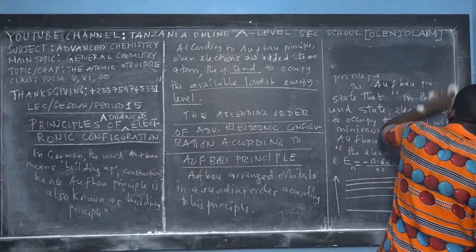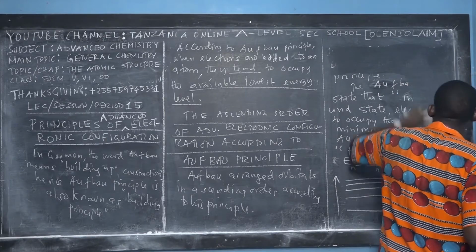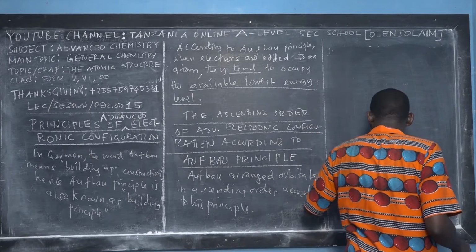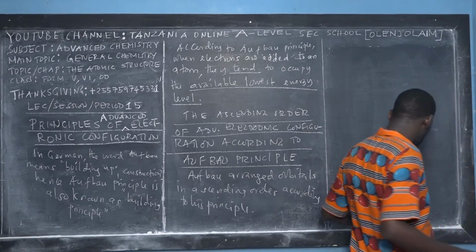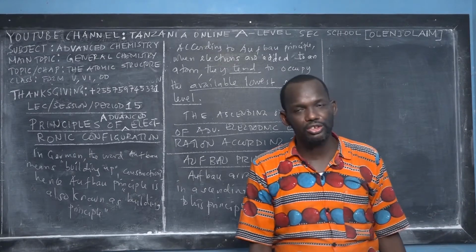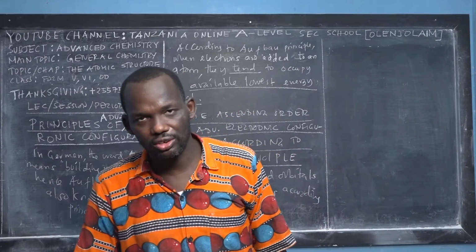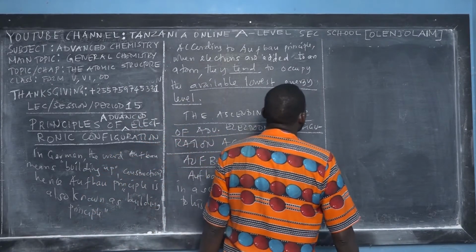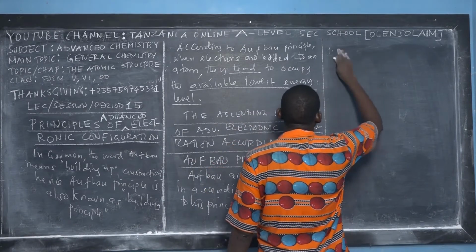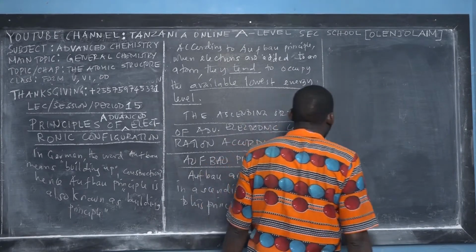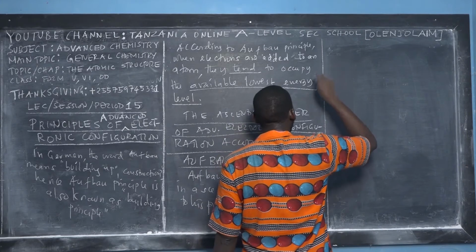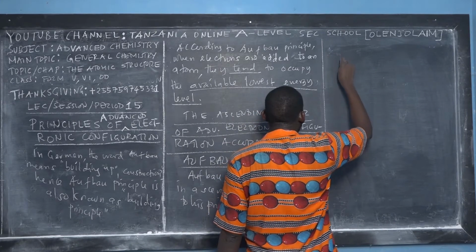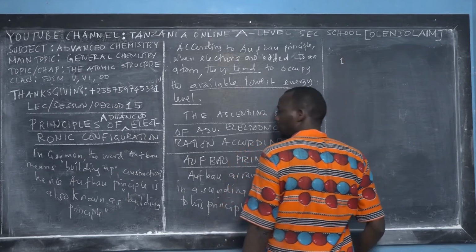So the ascending order, you have to stop writing if you are writing, and concentrate on what I am going to write to you, because it's going to be helpful for the rest of your life in chemistry. So stop writing. This we call the Aufbau electron configuration order. We always remember that the first principal quantum number is 1, right?